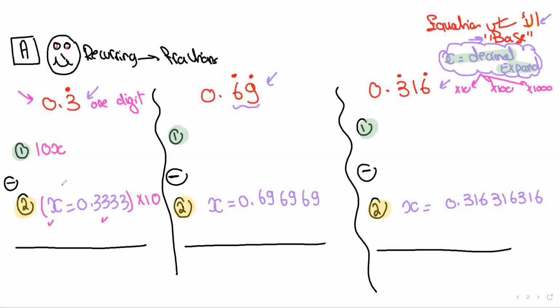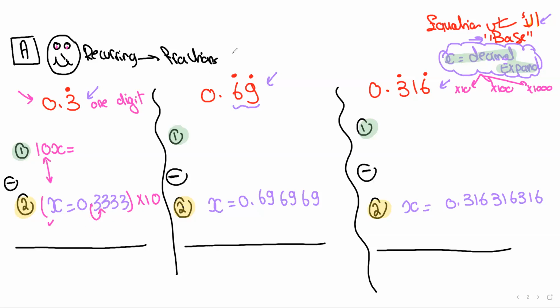When you write equation number 1, please make sure that you align it properly, meaning the algebraic terms above each other, and then the equal sign. Then you multiply this decimal by 10. You can do it with the calculator, or since this video is for year 10 students, you know that when you multiply by 10, you move the decimal to the right 1 unit.